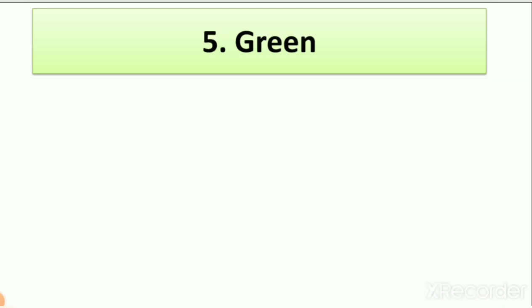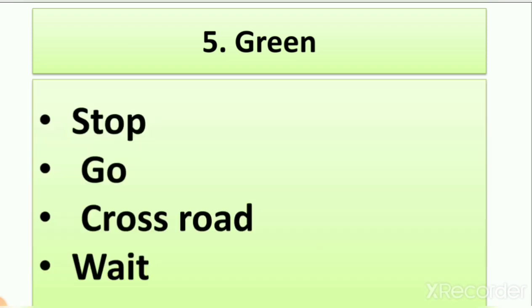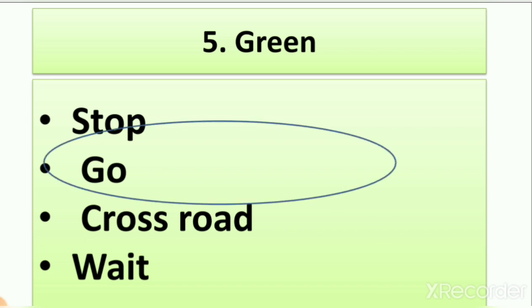Then our next is green. So here you can see that the options are stop, go, cross road and wait. So what is the meaning of green light in traffic lights? It is go, right? Red for stop, green for go and yellow for wait. So the right answer is go, right? So here we complete choose the correct.